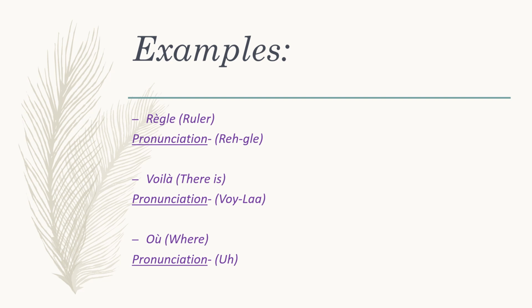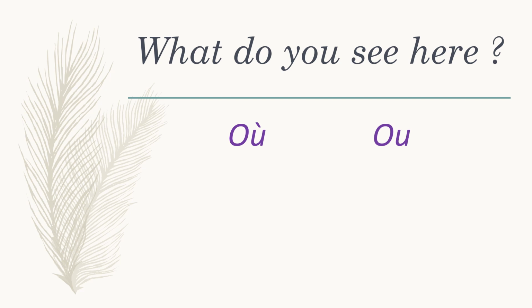The first one is règle, ruler. The first E of the word règle has an accent, so we will take out the sound of A. The second one is voilà, there is. Now since A has no change, it will be the same, voilà. The third one, où. Où means where, and the pronunciation will be the same because U has no change in the sound when we put an accent.